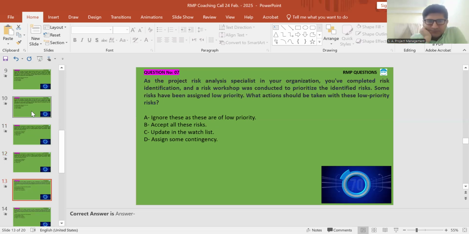As a project risk analysis specialist in your organization, you have completed a risk identification and risk workshop. The workshop was conducted to prioritize identified risks. Some risks have been assigned low priority. What action should be taken with this low priority risk? Option A, ignore this as these are low priority risks. Option B, accept all this risk. Option C, update in a watch list. Option D, assign some contingency reserve.